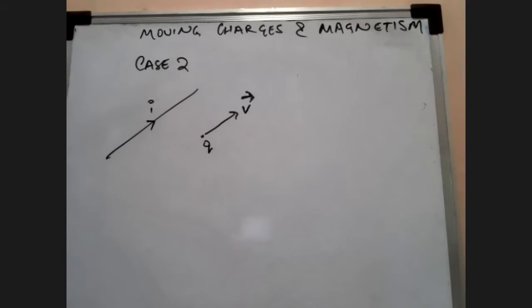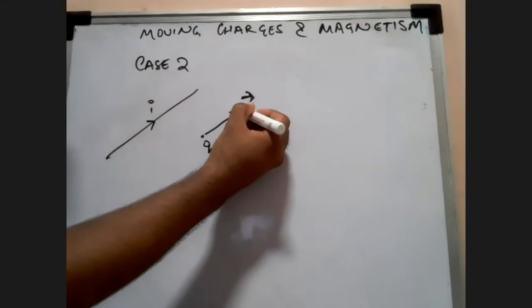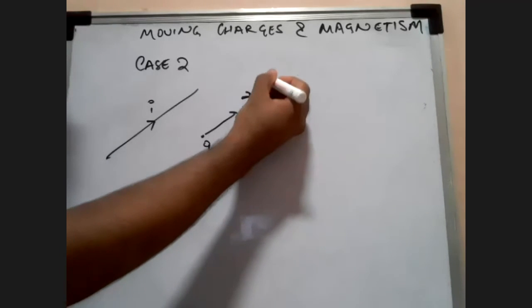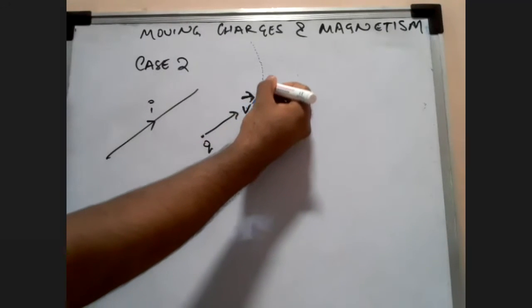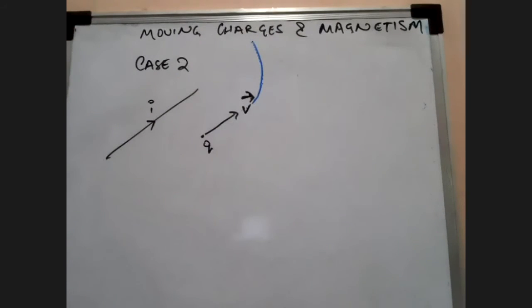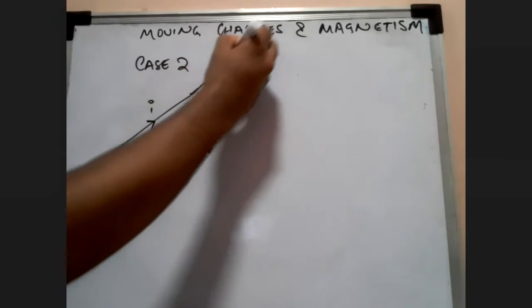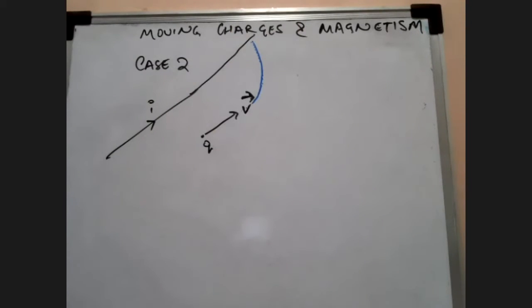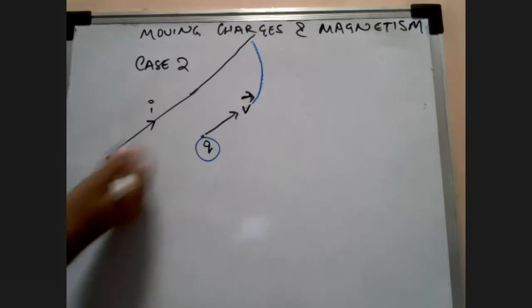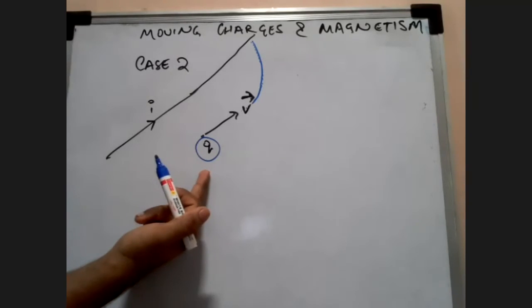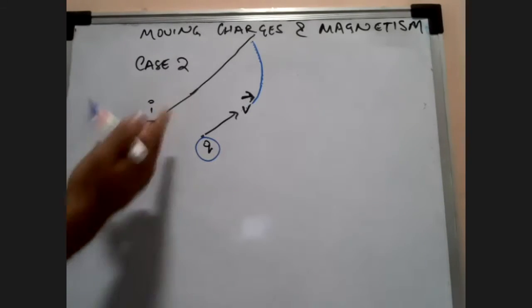what is seen is that this charge somehow has a trail like this. And people started wondering, how is this possible? They saw that when the charge is kept at rest, there is no effect on it because of this current carrying conductor.